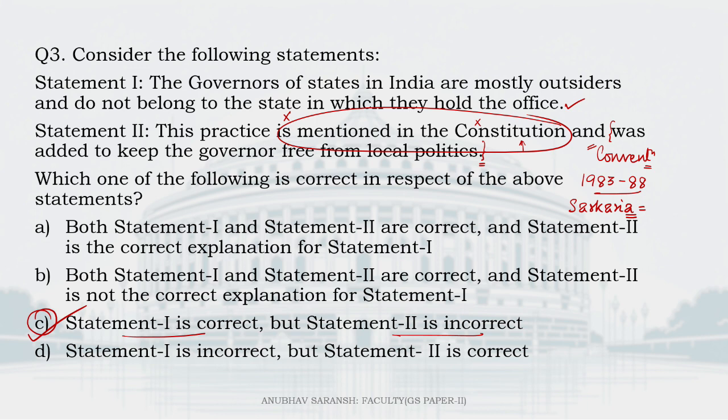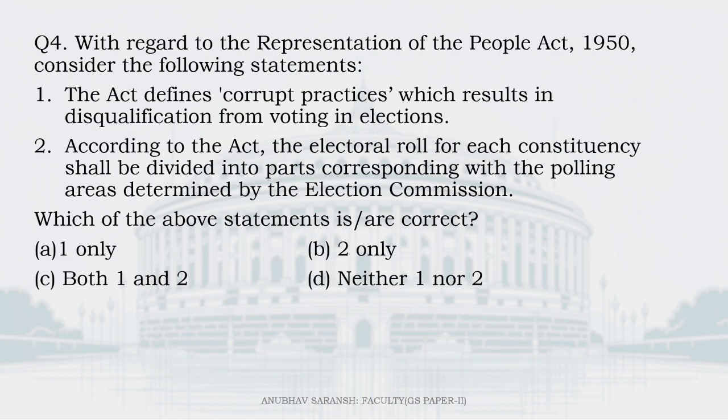Moving on to question number 4. With regard to the RPA 1950, consider the following statements. The Act defines corrupt practices which result in the disqualification from voting in elections. So this act defines corrupt practices, yes or no? See, corrupt practices are defined under section 123 of RPA 1951 and not 1950. One is wrong.